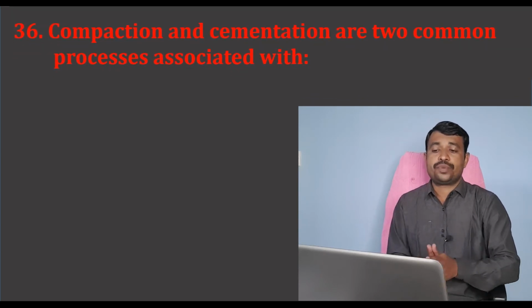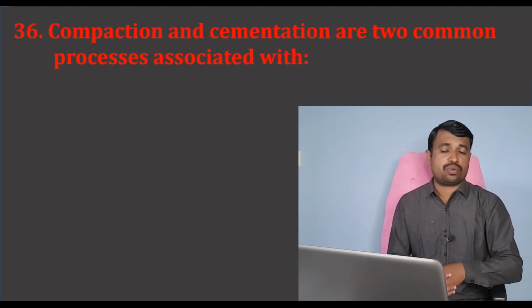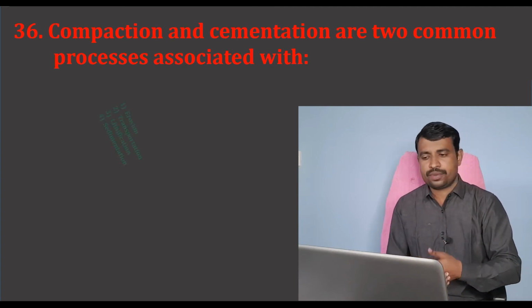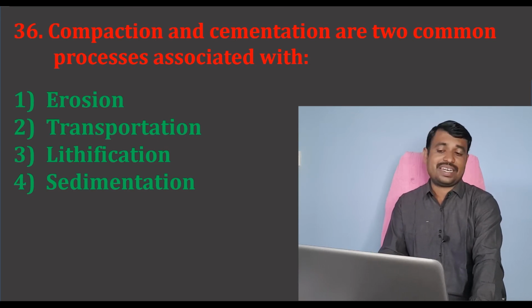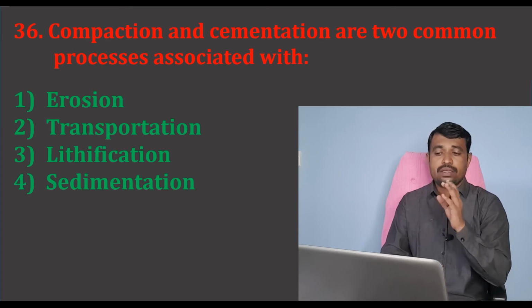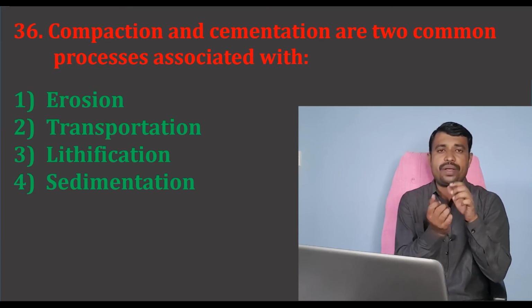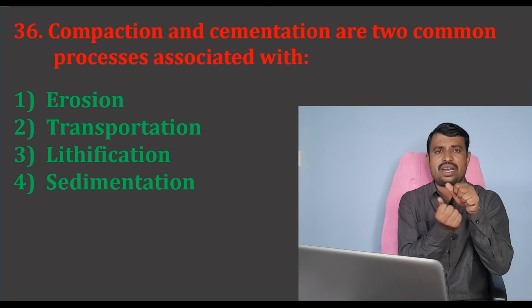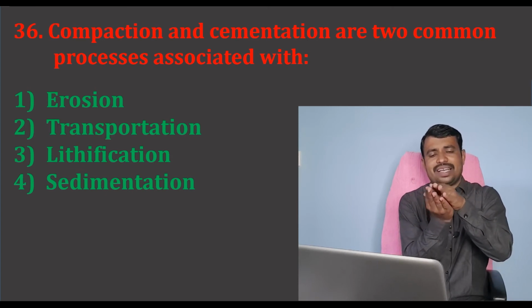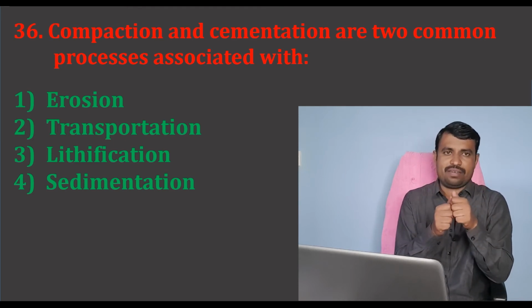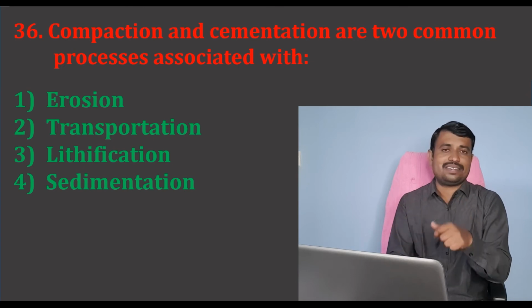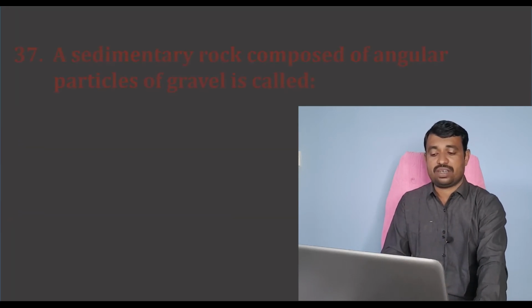The next question: compaction and cementation are two common processes associated with. There are again 4 options. First option, erosion; second option, transportation; third option, lithification; and sedimentation. We know that in compaction, the sediments come together and get deposited, after that they get compacted and are cemented by different materials. So the correct answer is option number 3, that is lithification.